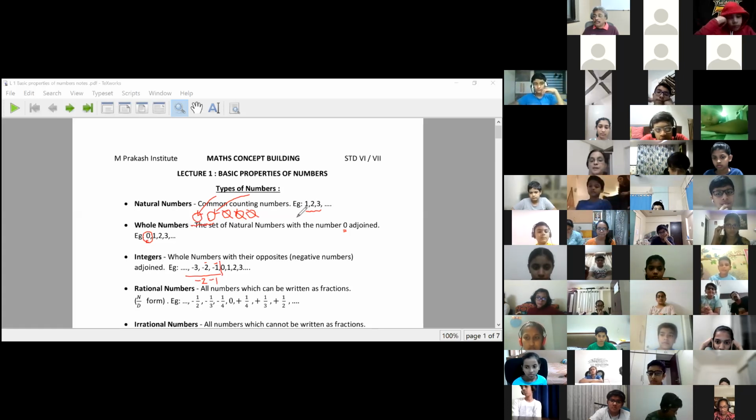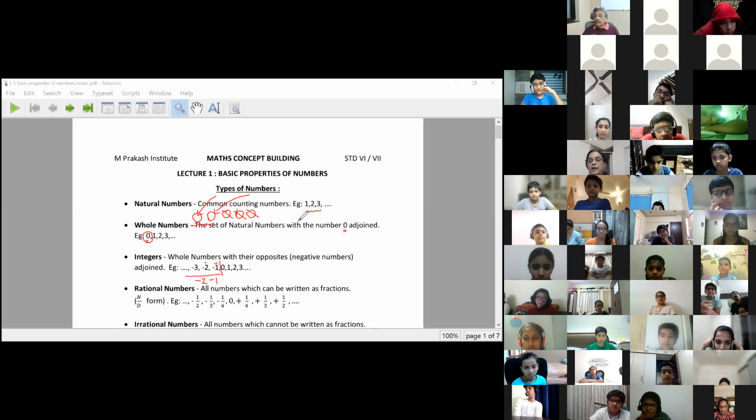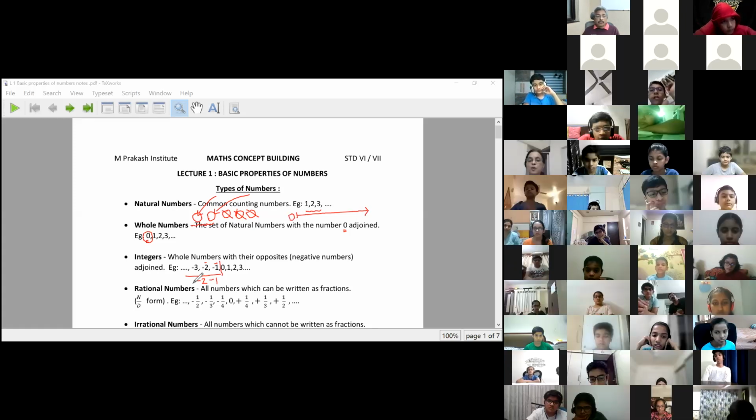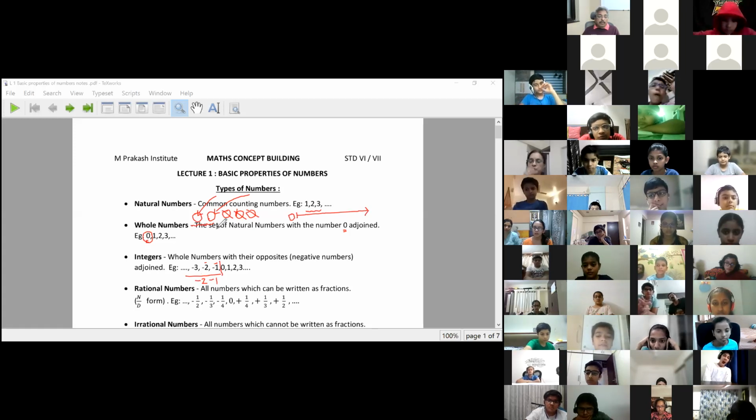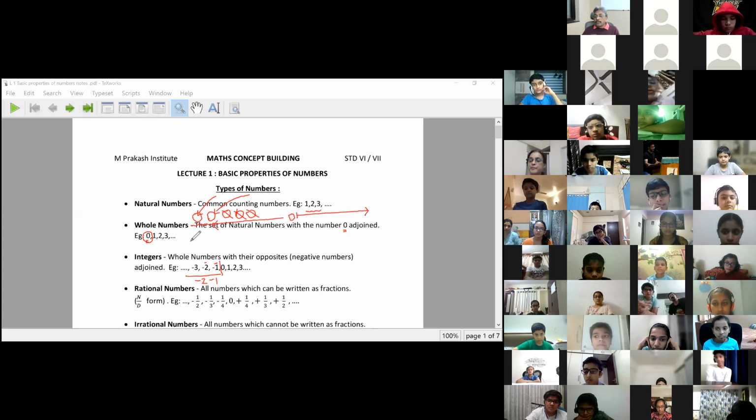So natural numbers start from 1 and they go infinite. 0 adds to it, it becomes the midpoint. And negative numbers go on this side infinitely. I will have infinite negative numbers. There is no end to it.